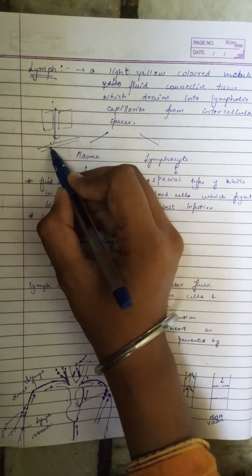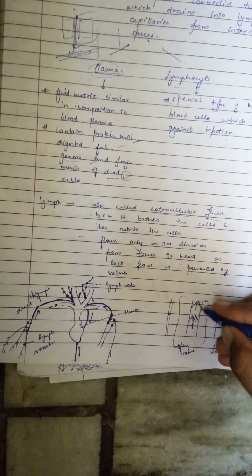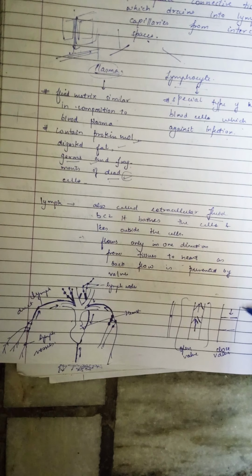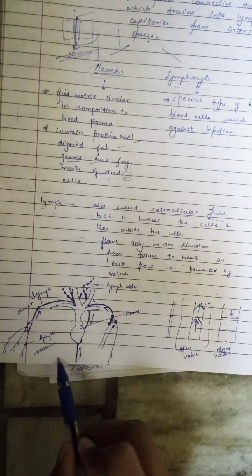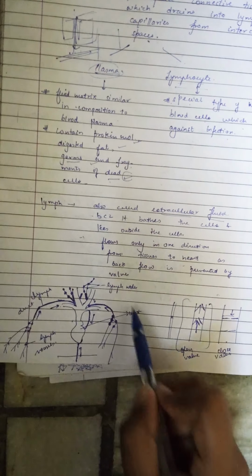Here it is present in the intercellular space and it surrounds the whole cell and bathes the cell. It flows only in one direction, that is from tissue to the heart, and backflow is prevented by valves. Here we can see these are the capillaries, right? These are the valves. This is an open valve. When blood flows in this direction, the valves will open. But if blood tends to move in the opposite direction, then the valves will be closed and there is no backflow of this lymph.